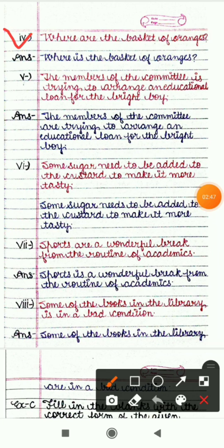Fourth sentence is: where are the basket of oranges. Here the subject is basket. So according to basket we have to use a singular verb, that will be "is". So the correct answer will be: where is the basket of oranges.